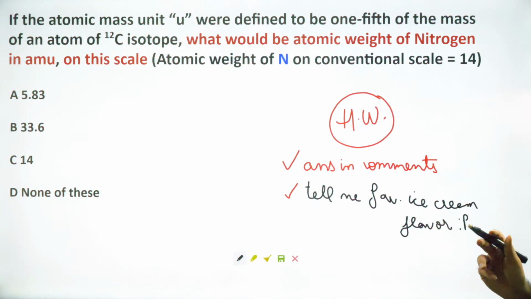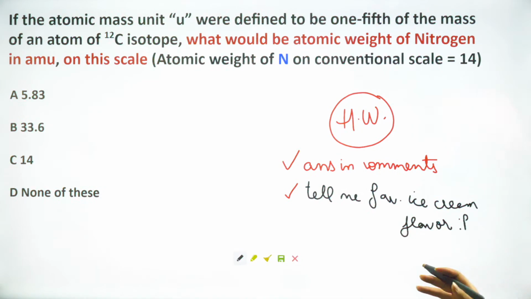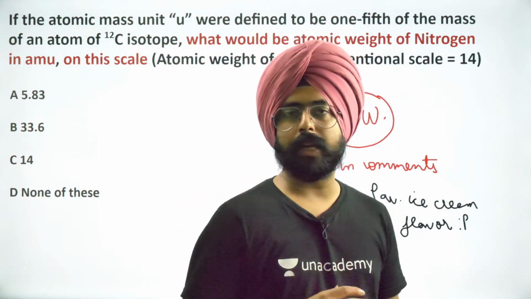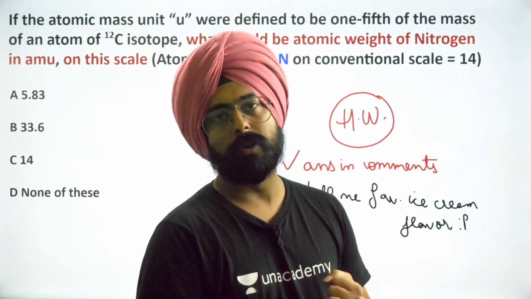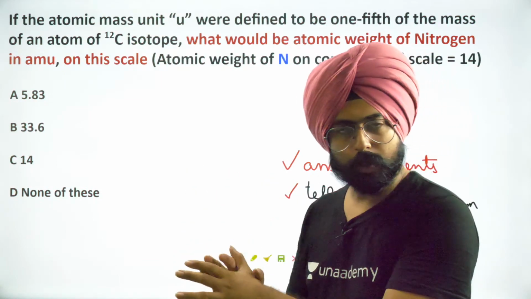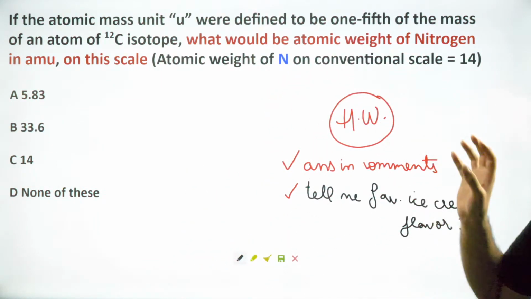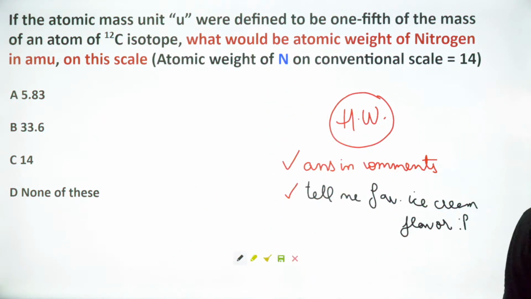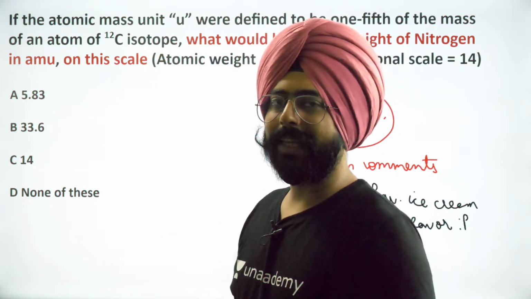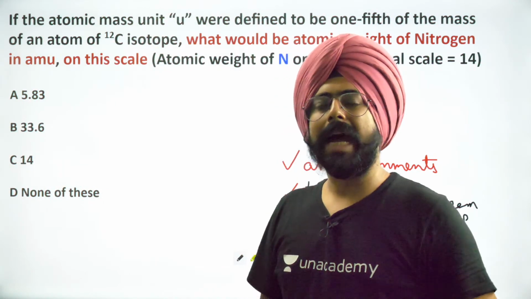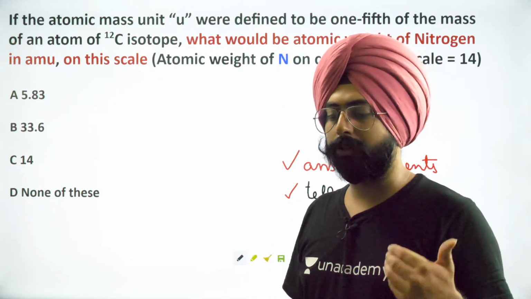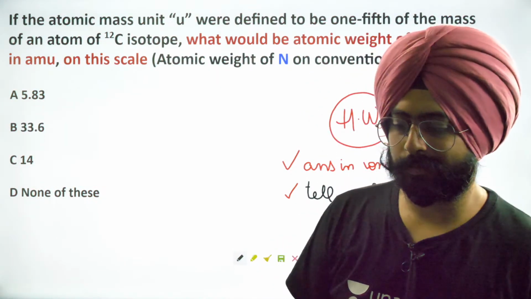Fine, people. So I hope you've taken this down. Anyway, whatever we've done in today's class is the very basic idea behind how to define the mole, how to define the atomic mass unit, and we've been able to apply that to some numbers. We've been able to solve some questions regarding that. This is another question that you need to solve. We'll solve 2 or 3 more questions like this on Monday, and then we will move on to stoichiometry. And once we understand the theory behind stoichiometry, we'll solve more questions of stoichiometry on Monday.